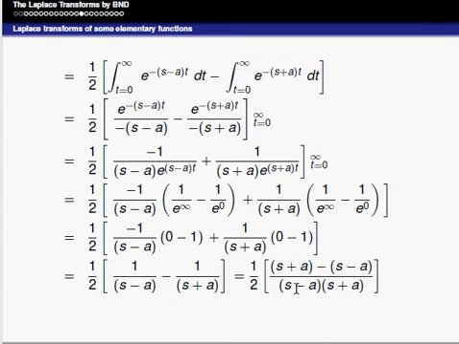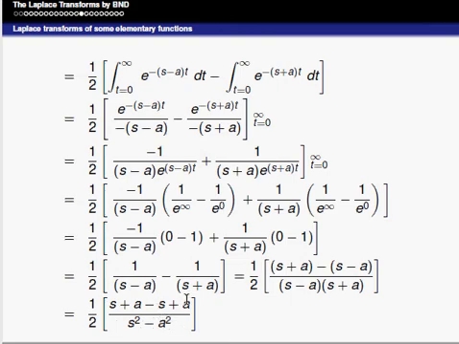You know the formula, a minus b into a plus b is a square minus b square, so s minus a into s plus a is s square minus a square. So that is 1 by 2 into, in the numerator s plus a minus s, we have to take the minus, multiplying minus into minus gives plus, divided by s square minus a square.